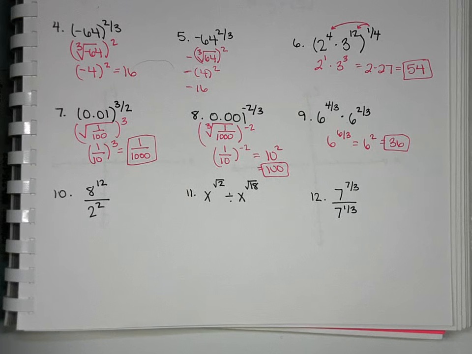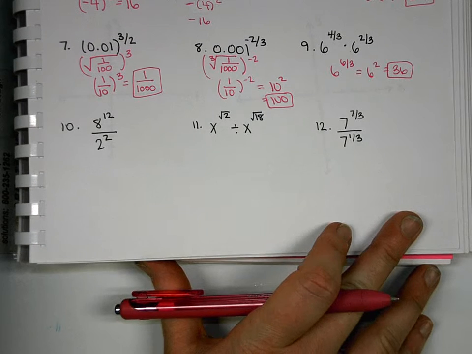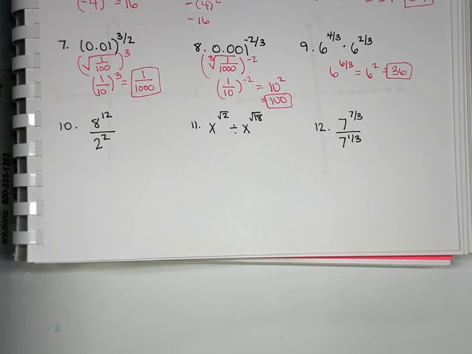What about number 10? Okay, I was seeing if anyone would jump there. Okay, we don't just subtract. Why can we not just jump to subtraction? They're not the same base. So how can we make it have the same base? We actually don't want to multiply to make the same base, because we don't want to change the value of either number.